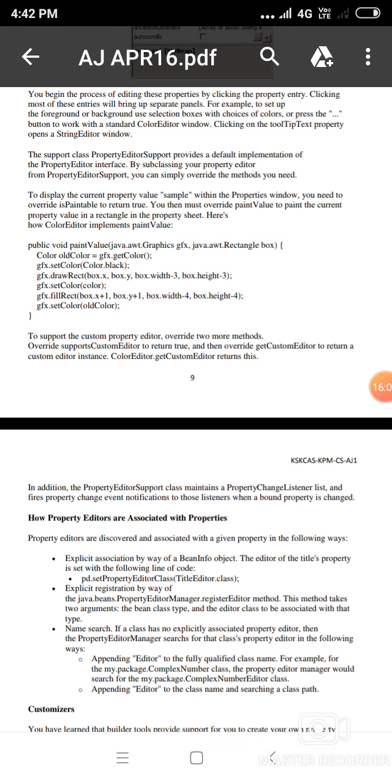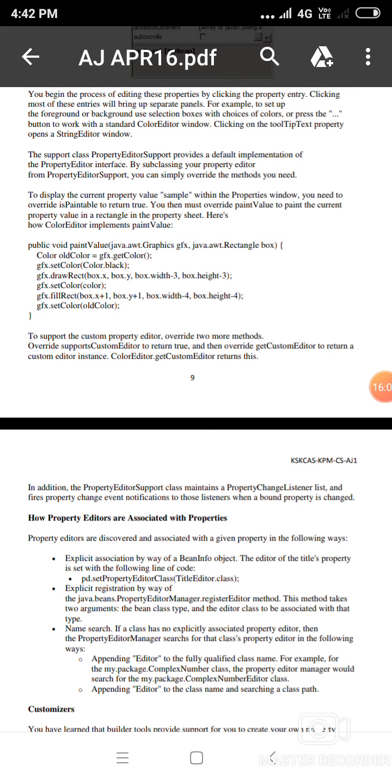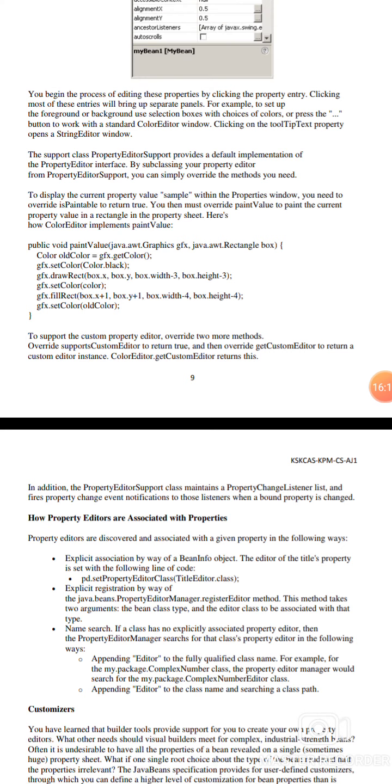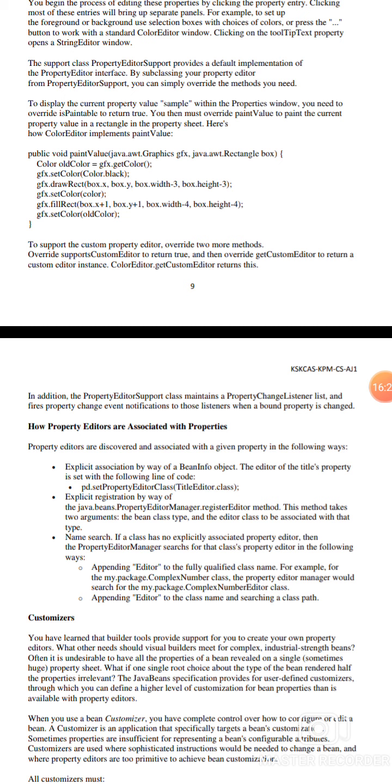gfx.setColor(color); gfx.fillRect(box.x + 1, box.y + 1, box.width - 4, box.height - 4); gfx.setColor(oldColor). It will represent the colors specified in this rectangular box, with the width, and represented as an image. To represent the custom property, override two methods.